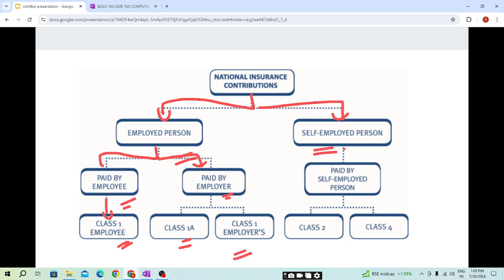If an individual is self-employed, he will pay class 2 and class 4 NIC. So students, these are the four types of NIC which an individual needs to pay based on his engagement nature, that is employment or self-employment. I hope this is clear.